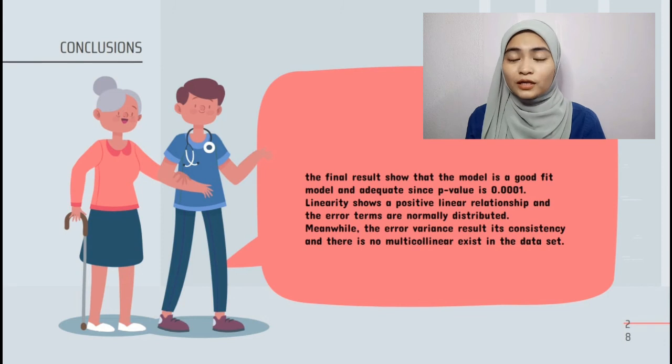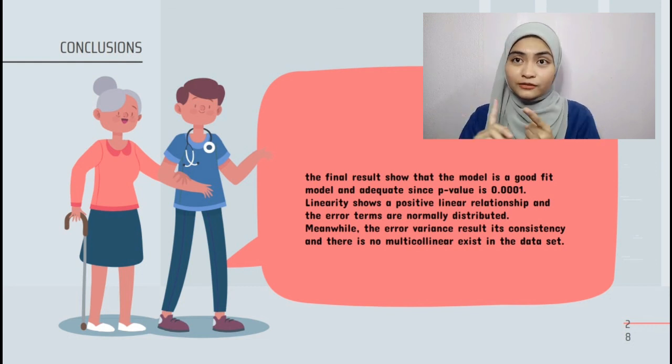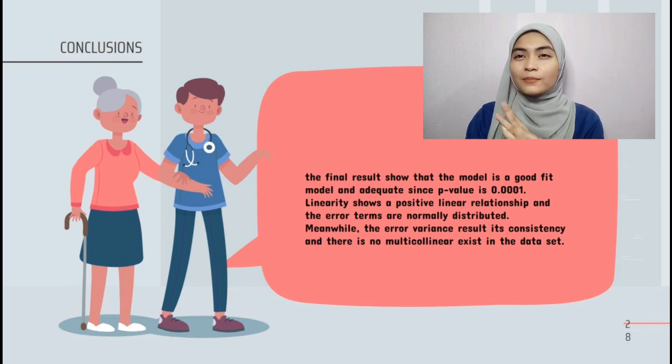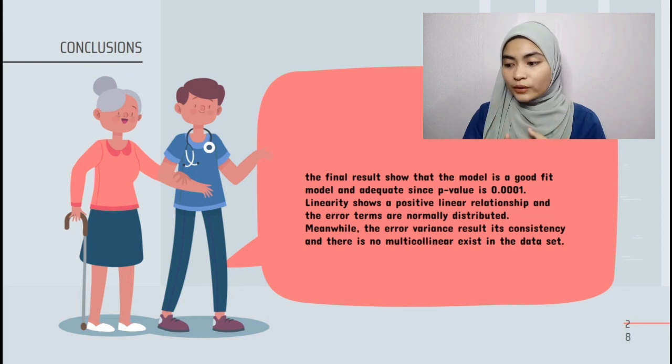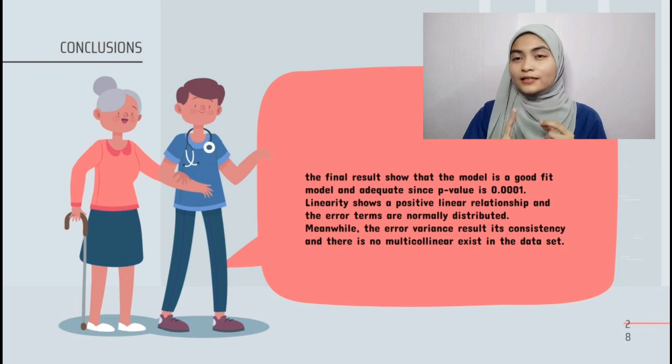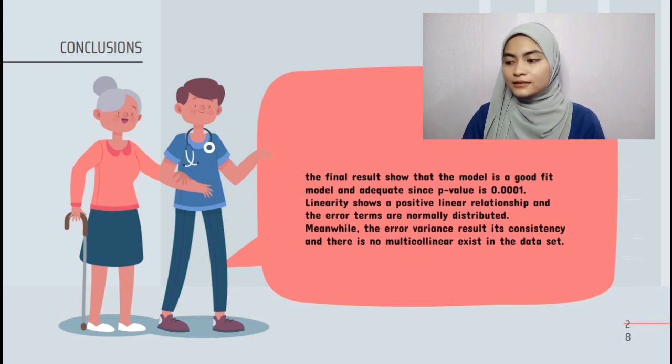So what we can conclude from the analysis is that at first the model is not a good model since some variables are not significant, but after we identified the variables, made a transformation and also made some modification, the final result shows that the model is a good and adequate model since the p-value is 0.0001, which is less than the value of 0.05.